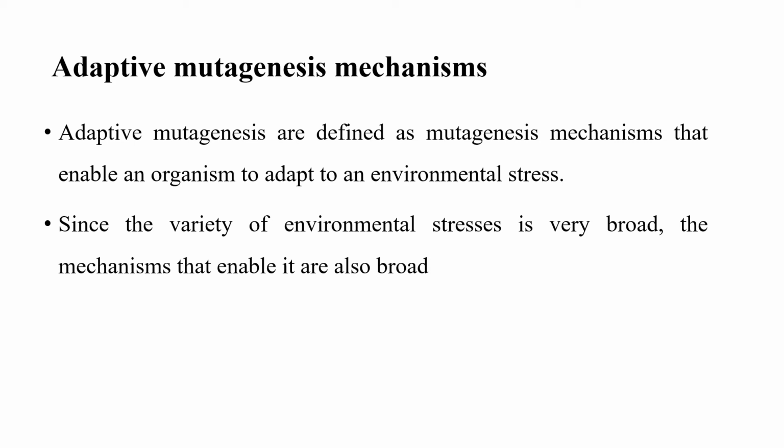Next is adaptive mutagenesis. Adaptive mutagenesis is defined as a mutagenesis mechanism that enables an organism to adapt to an environmental stress. Since the variety of environmental stresses is broad, the mechanisms of adaptive mutagenesis are also very broad.